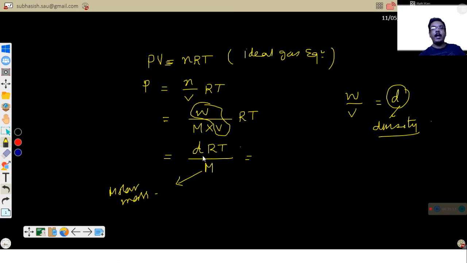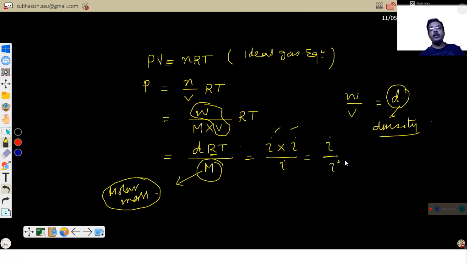Now we can say that density D is an intensive property. R is a constant, T temperature is also an intensive property, and the mass, that is molar mass, not mass, molar mass, is also an intensive property. So the multiplication of two intensive properties is intensive, and the molar mass is also intensive.